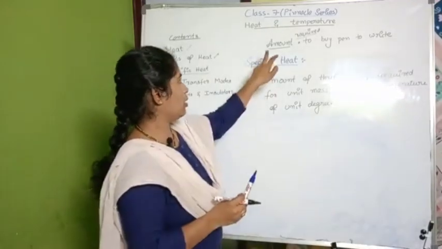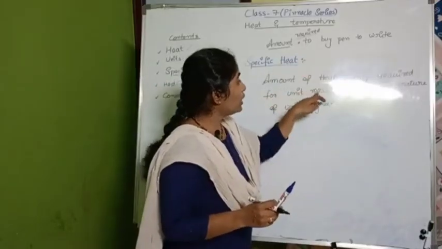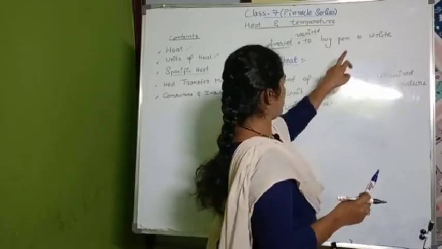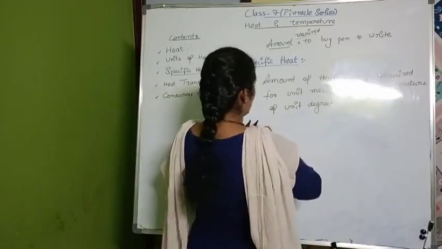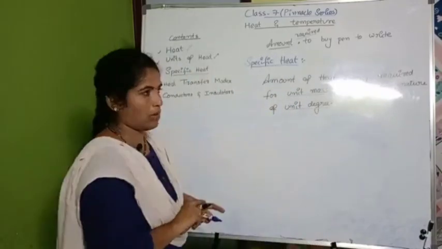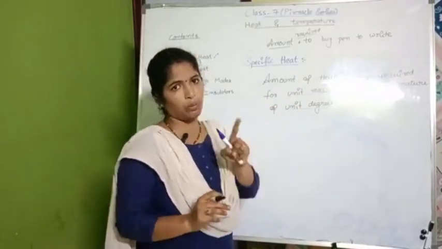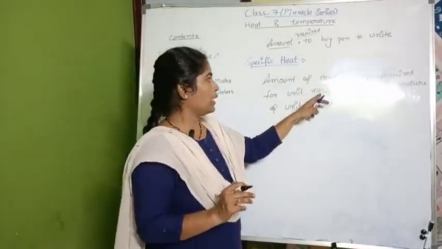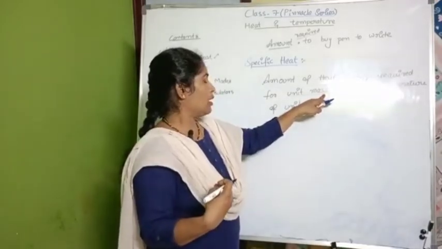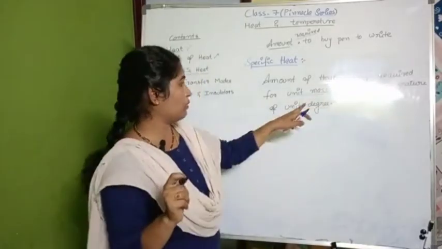How to remember? Amount of heat energy required for unit mass to raise the temperature of unit degree. To write, right? Here, unit mass, unit degree. Right? Unit mass, if I take mass in MK system, that will be 1 kg. Unit means 1. I am not taking any system here, that's why it is standard. If I am taking mass in MK system, that will be kg. And unit degree means 1 degree, but it will be Kelvin, right?